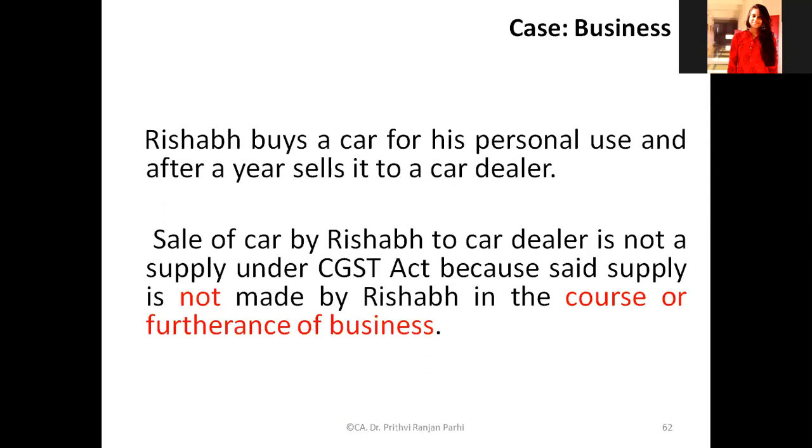Someone is selling his personal car to a car dealer. Just because he is selling to a car dealer, that doesn't mean that it is a business supply. It's not a commercial supply. It is not in the course of business. It's only a personal car. All of you understood? Yes or no?